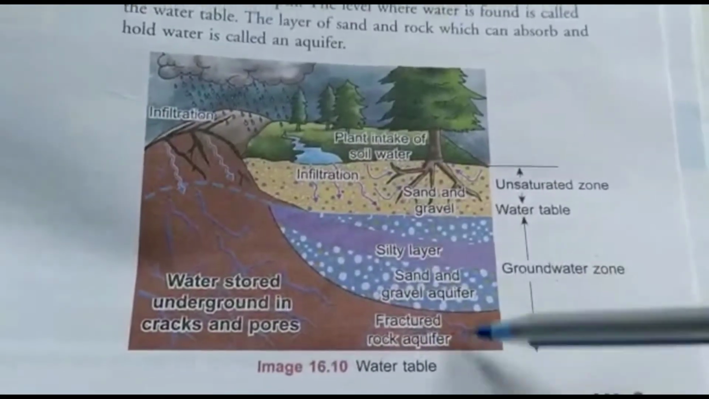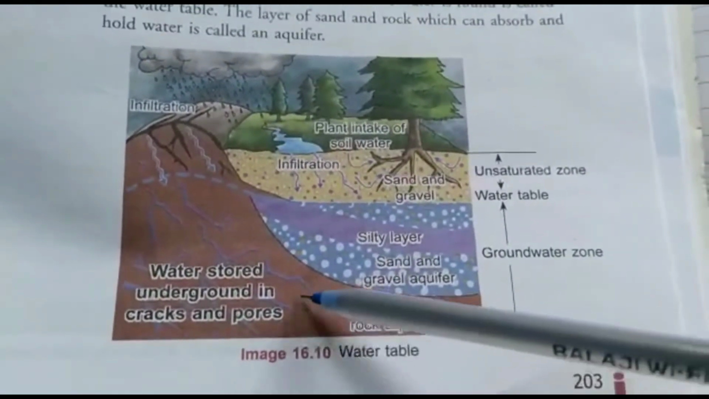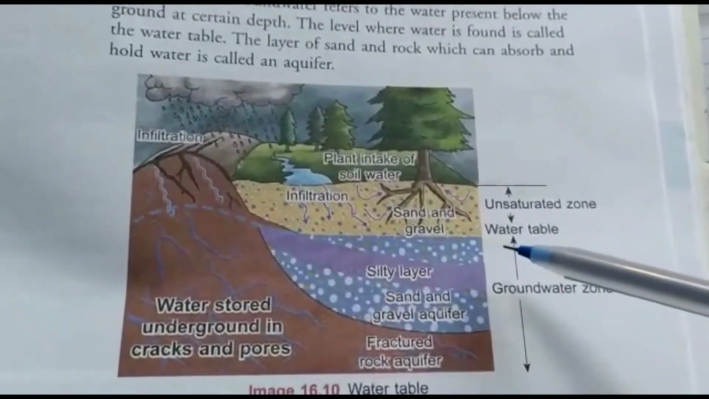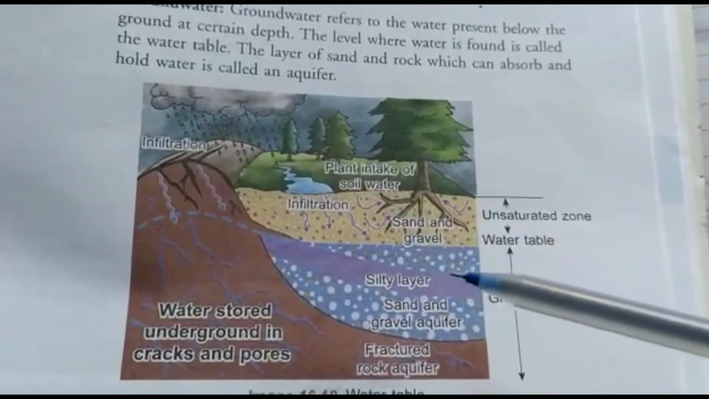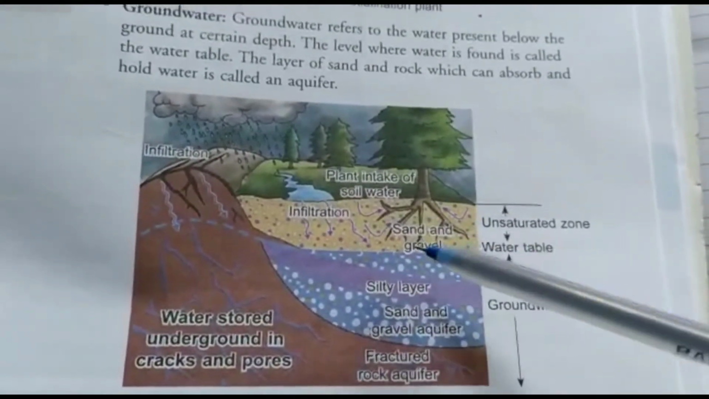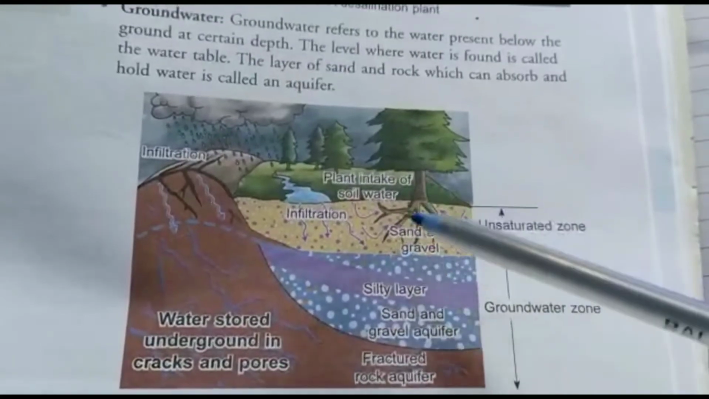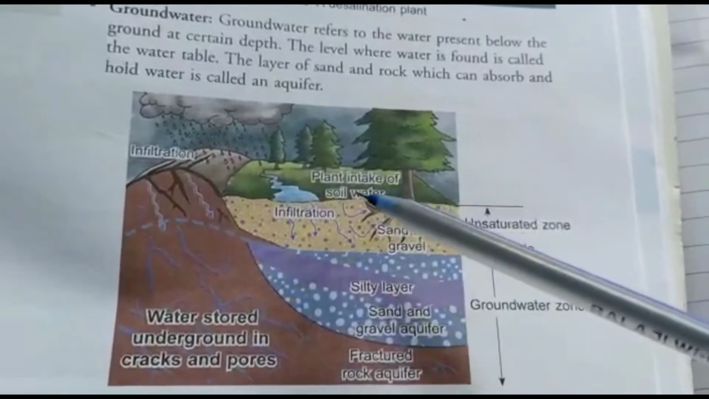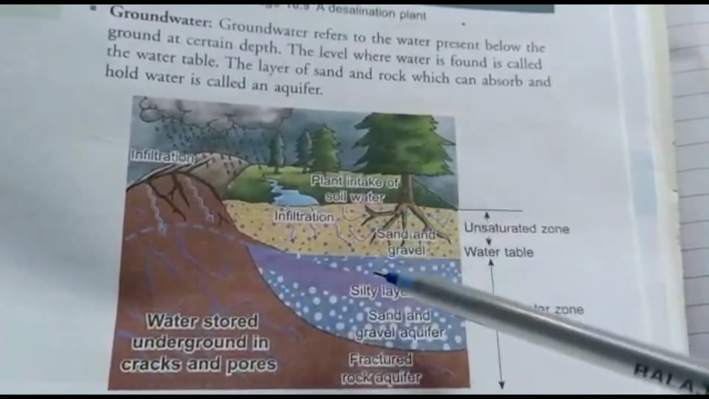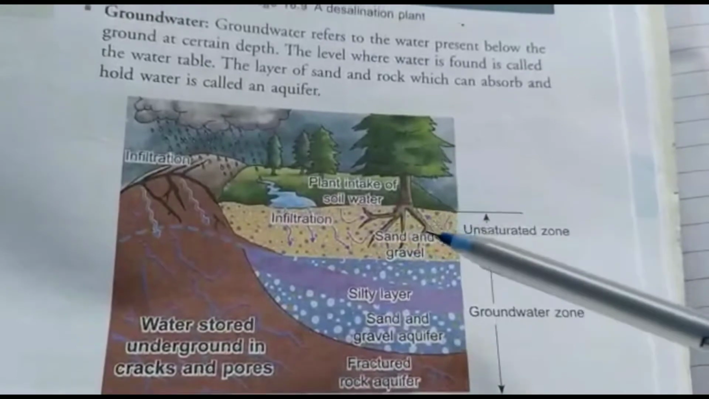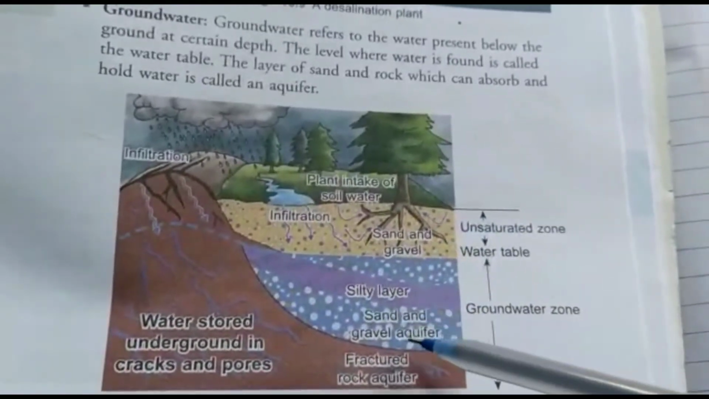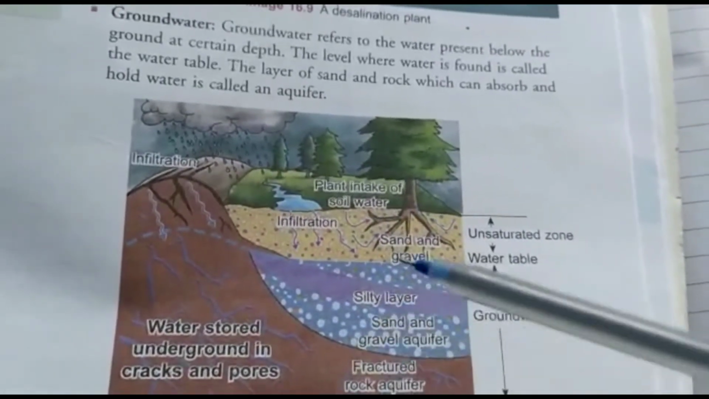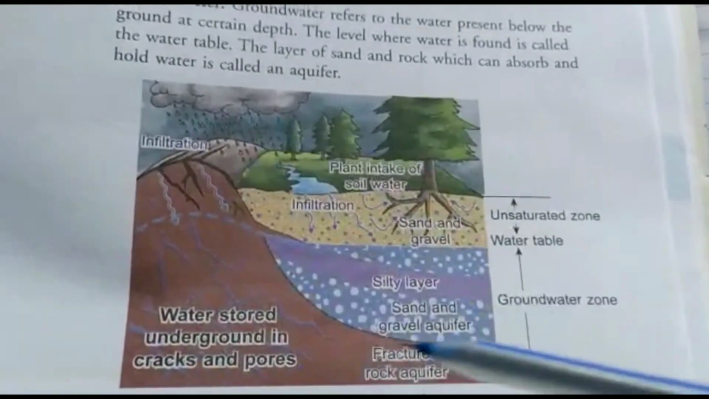Here you can see the water table. Water is stored underground in cracks and pores. This is our groundwater zone, and this is our water table, the level where water is found. From here the water is taken up by the plant roots. And this is the silt or sand or gravel aquifer, the layer of sand and rock which can absorb and hold the water.